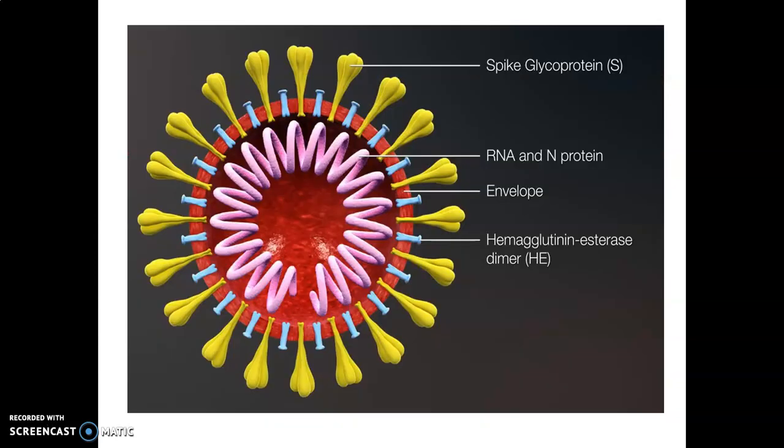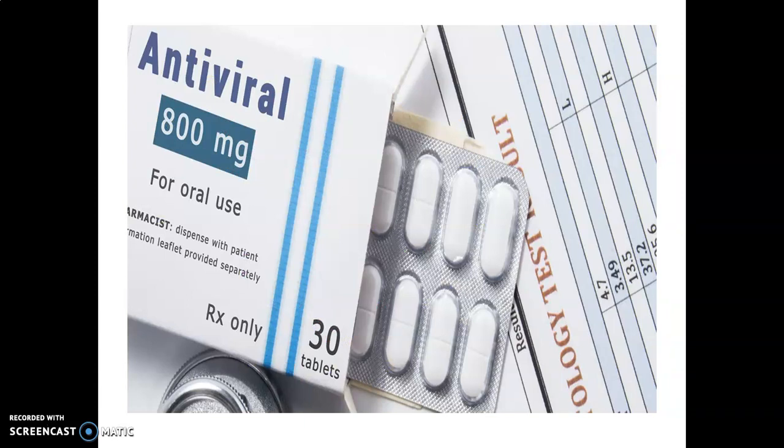But one reason, so what is this? It is the structure of a virus, isn't it? So nowadays we are very much familiar with viruses and why it is difficult to find medicine for a virus-causing disease. It is easy to make antibiotics against bacteria, isn't it? But why is it difficult to make antiviral drugs? Nowadays, we just started, day before yesterday I think, vaccination against COVID-19, isn't it? You might have noticed on the news. But why is it difficult to find a proper medicine like an antiviral drug against it?